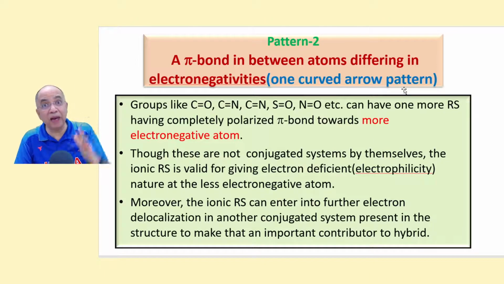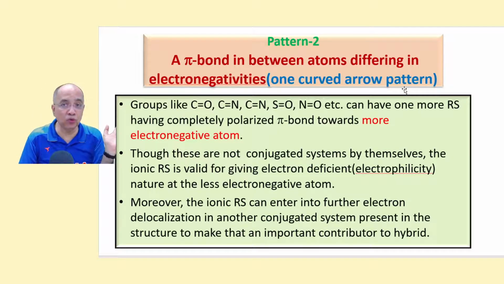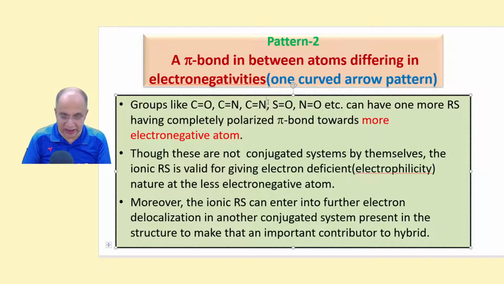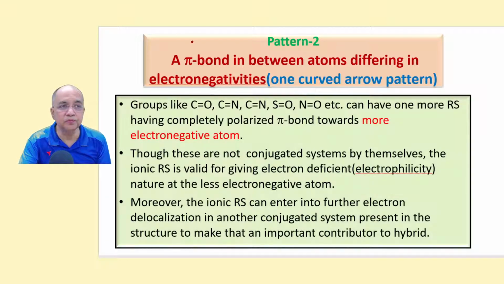The first 3 patterns are one curved arrow patterns. Now groups like C double bond O, C double bond N, C triple bond N, S double bond O, N double bond O, etc. can have one more resonance structure, having completely polarized pi bond towards the more electronegative atom.